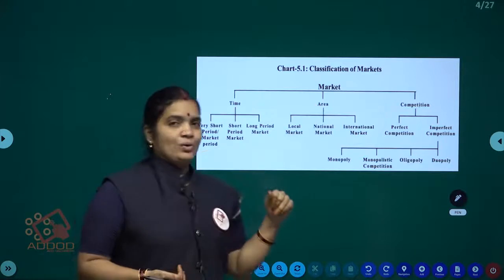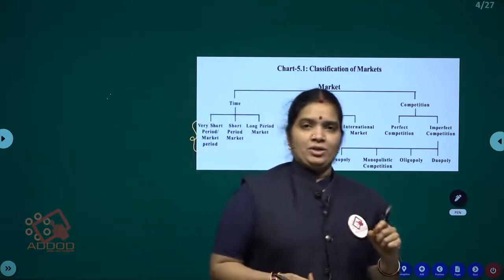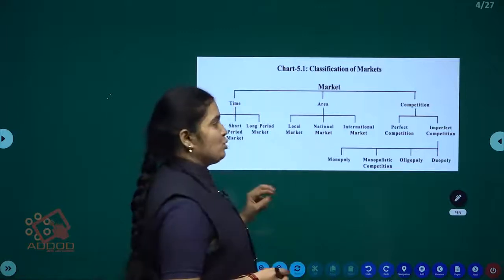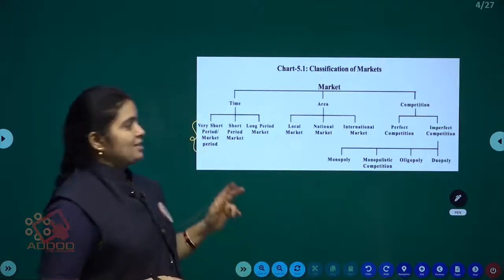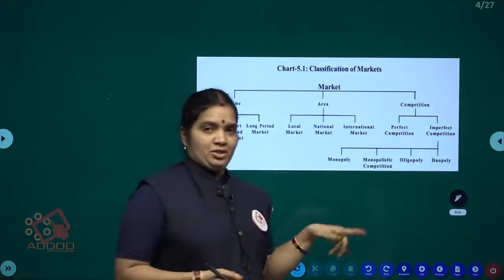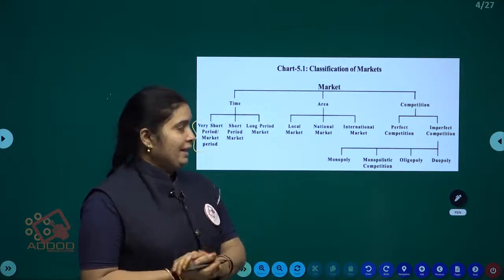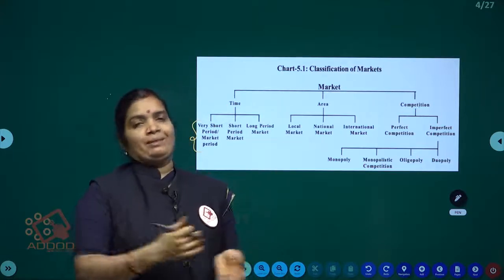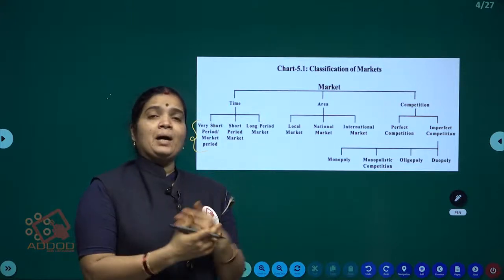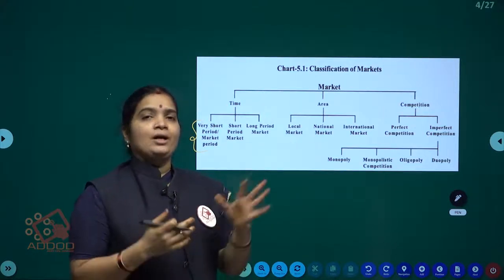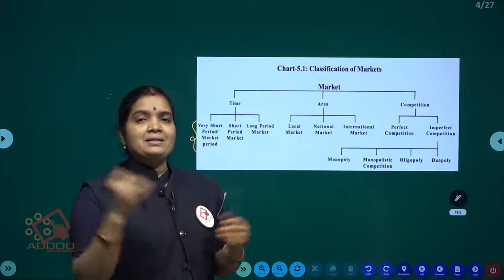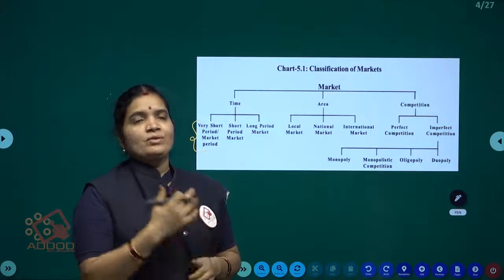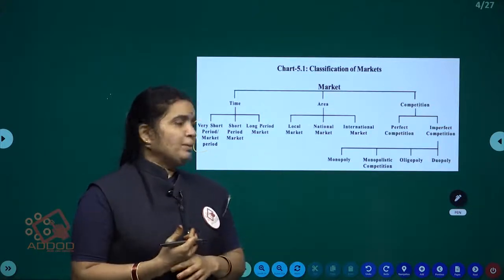Okay guys. Next one, on the basis of competition. On the basis of competition, again markets are classified into two types. One is perfect competition, second one is imperfect competition. Here the name itself, perfect competition, means there is a chance of a large number of buyers and sellers. They are competing with each other. So nobody can determine the price. The market powers will decide the price.